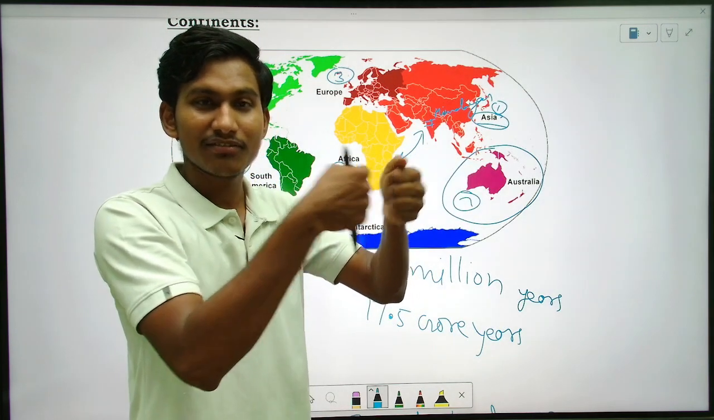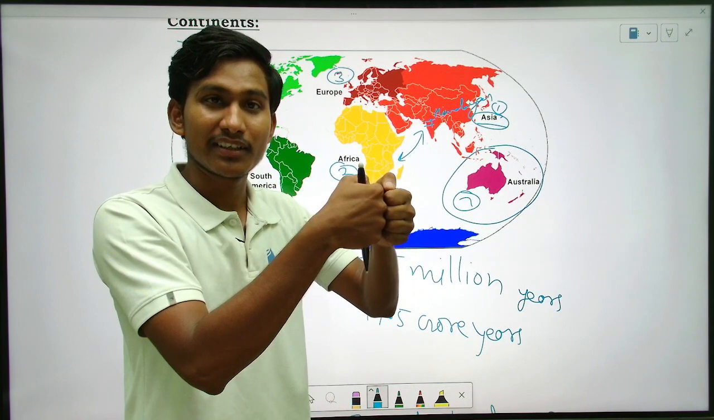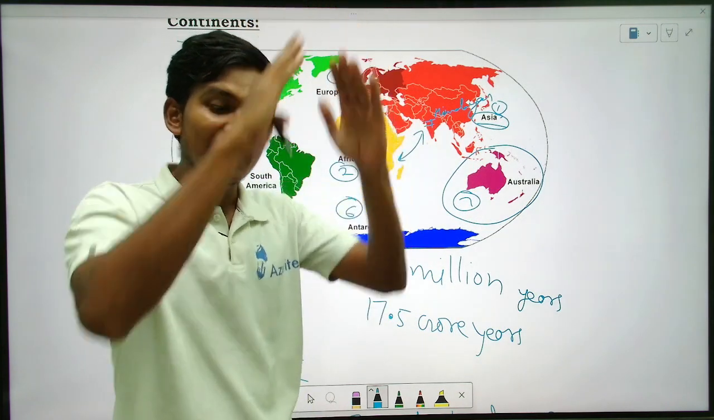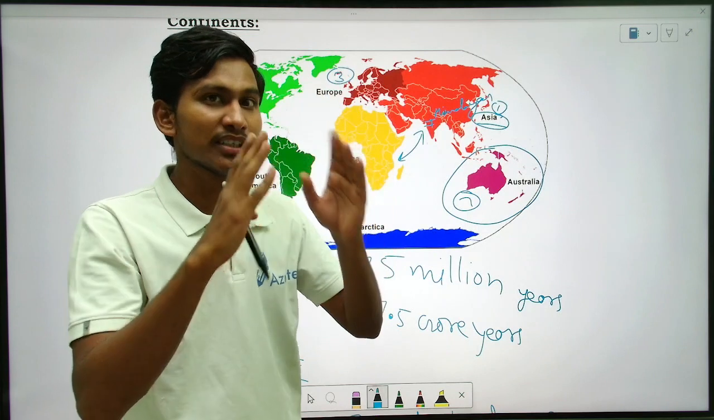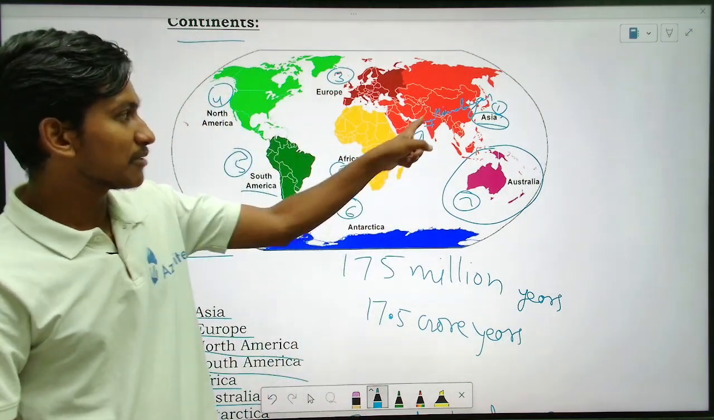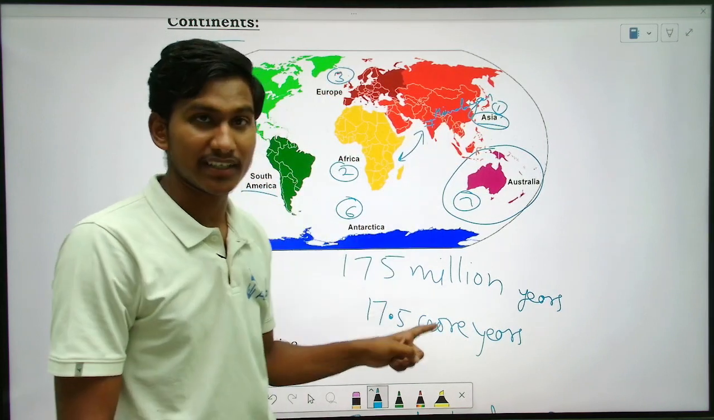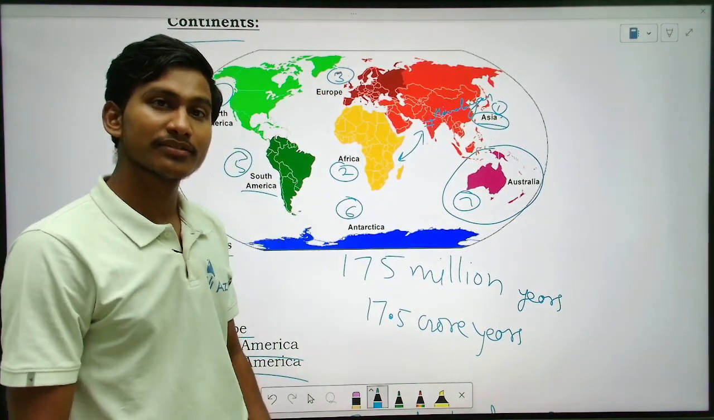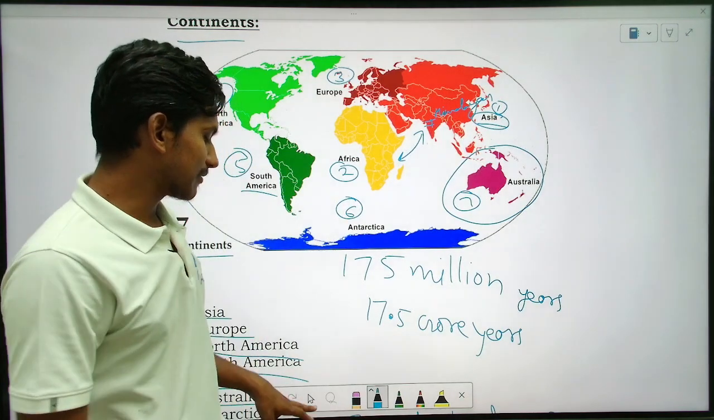What will happen when they collide? There will be impact, right? So because of that impact, the land went up, they formed the mountains, right? That is how the mountains are formed. So Himalayas formed because of the impact between the Indian subcontinent and this continent. Okay, understand? So let us see.